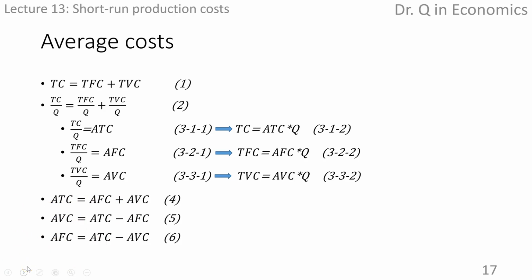Meanwhile, knowing the average and the quantity of output, we can figure out the corresponding total. Total cost is the product of average total cost and output quantity. Total fixed cost is the product of average fixed and output quantity. Total variable cost is the product of average variable cost and output quantity.